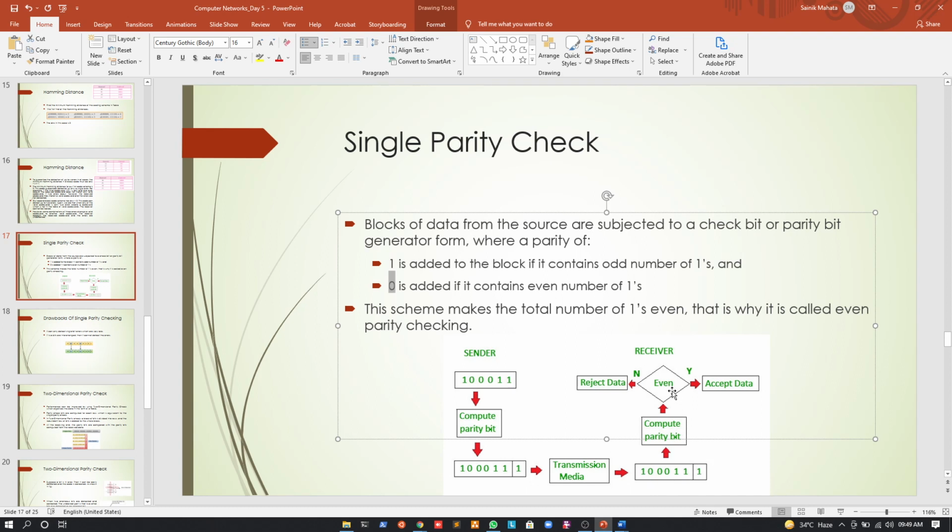Now if the parity bit mismatches, suppose from this data it has calculated that the parity bit should be 0, but it finds that the parity bit is actually a 1, which means the parity bit is mismatching, which means there is some error in the data, right? But if the parity bit is the same, it will say that there is no error in the data, and it will accept the data. Okay. Now let us see an example, and it will be much clearer to you. Just a second.